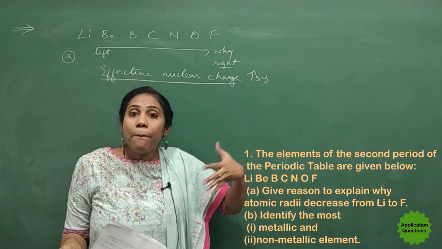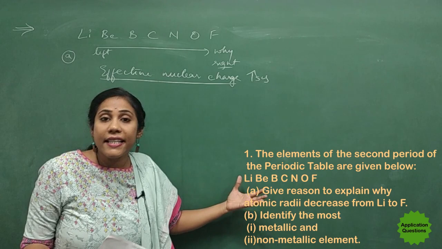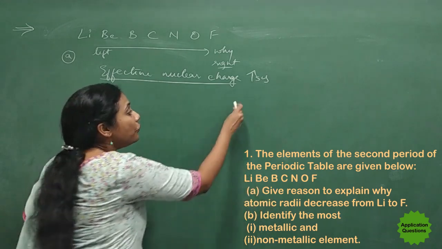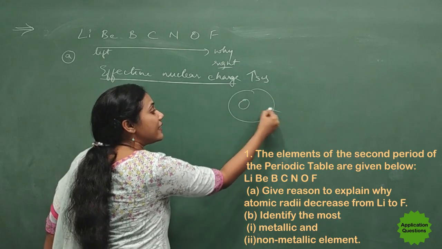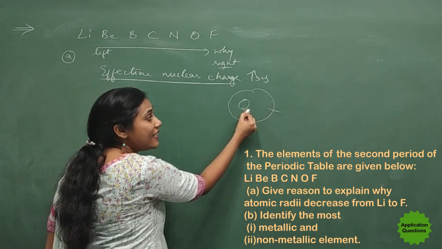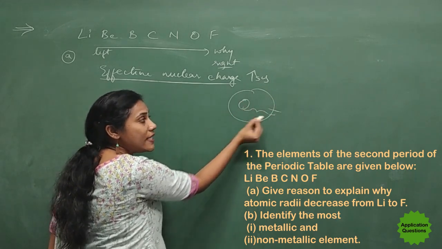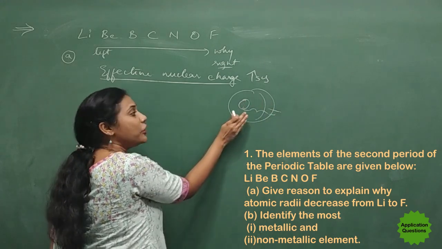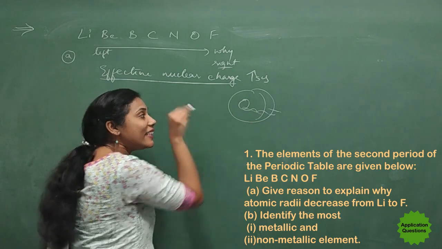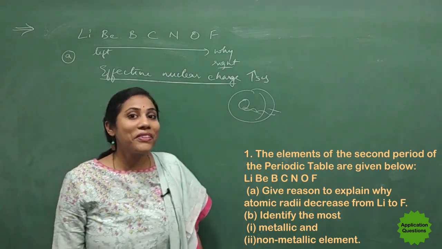As the positive charge of the nucleus increases, you will find a very nice attraction between the nucleus and the last shell. When there is an attraction between the nucleus and the last shell, the shell would move near to the nucleus, and that decreases the atomic size, isn't it?